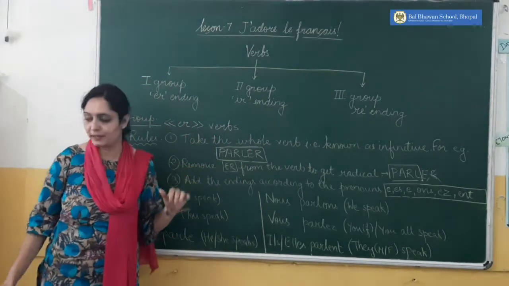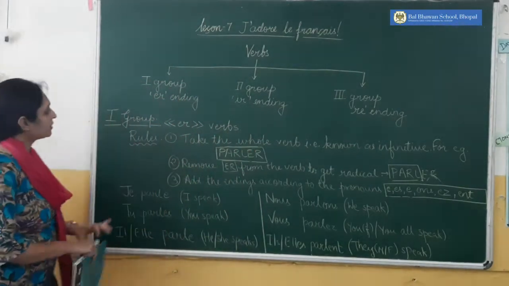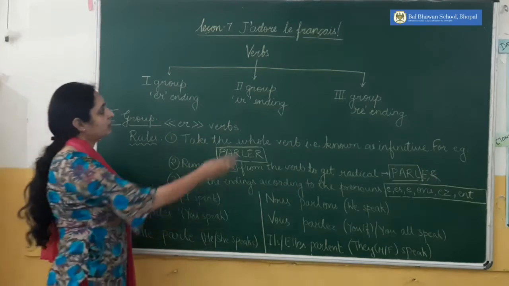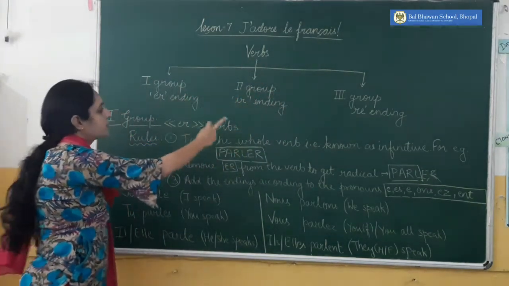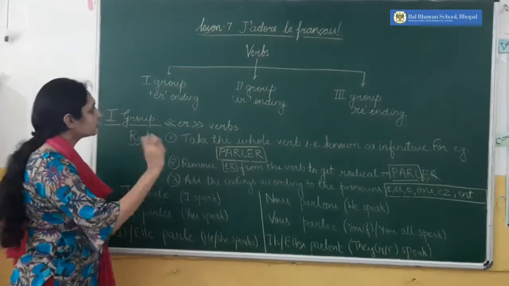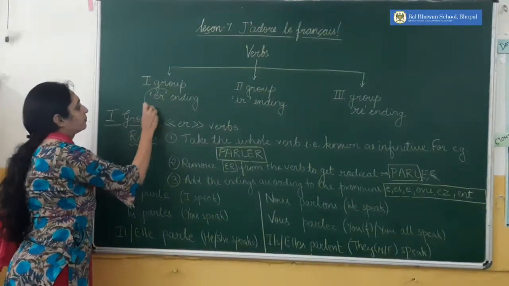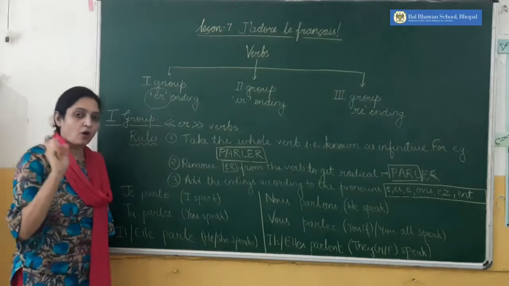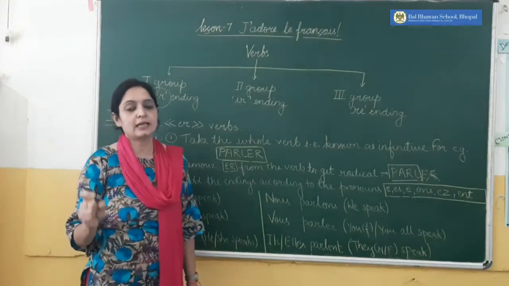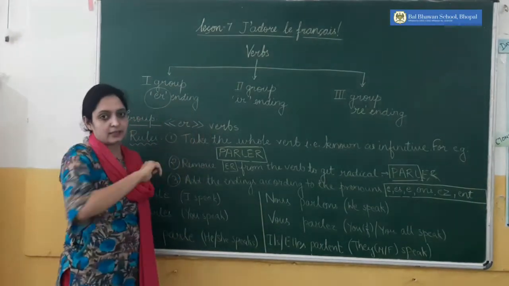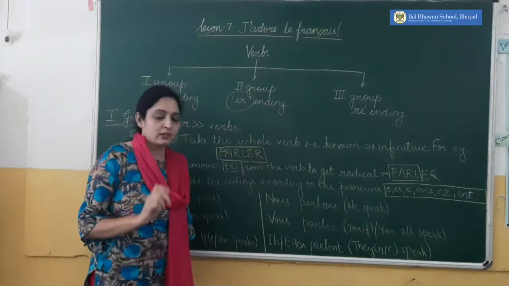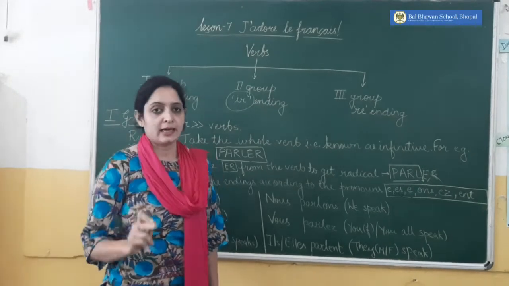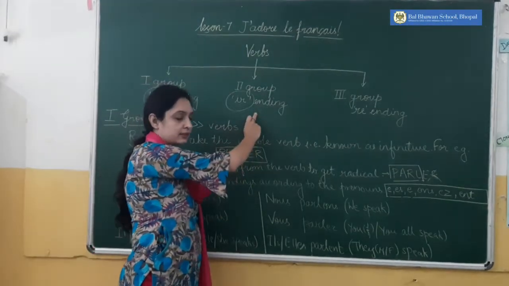As you can see, I have divided the verbs into 3 groups. The first group is ER ending verbs: all verbs ending with ER come in this category. The second is IR ending verbs.